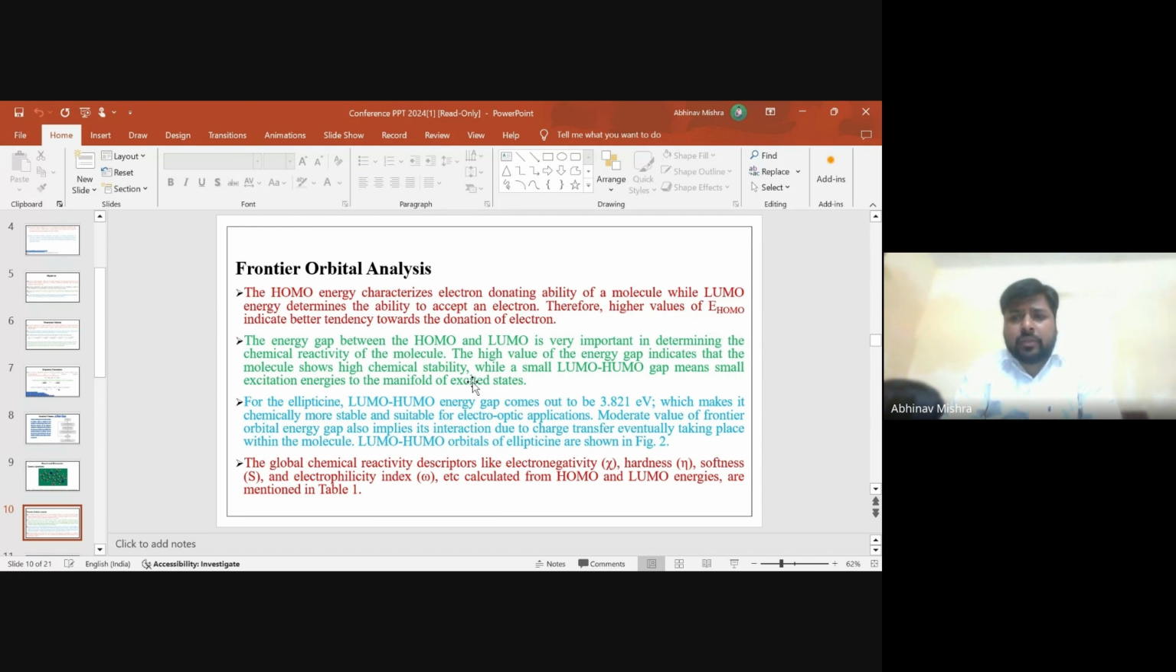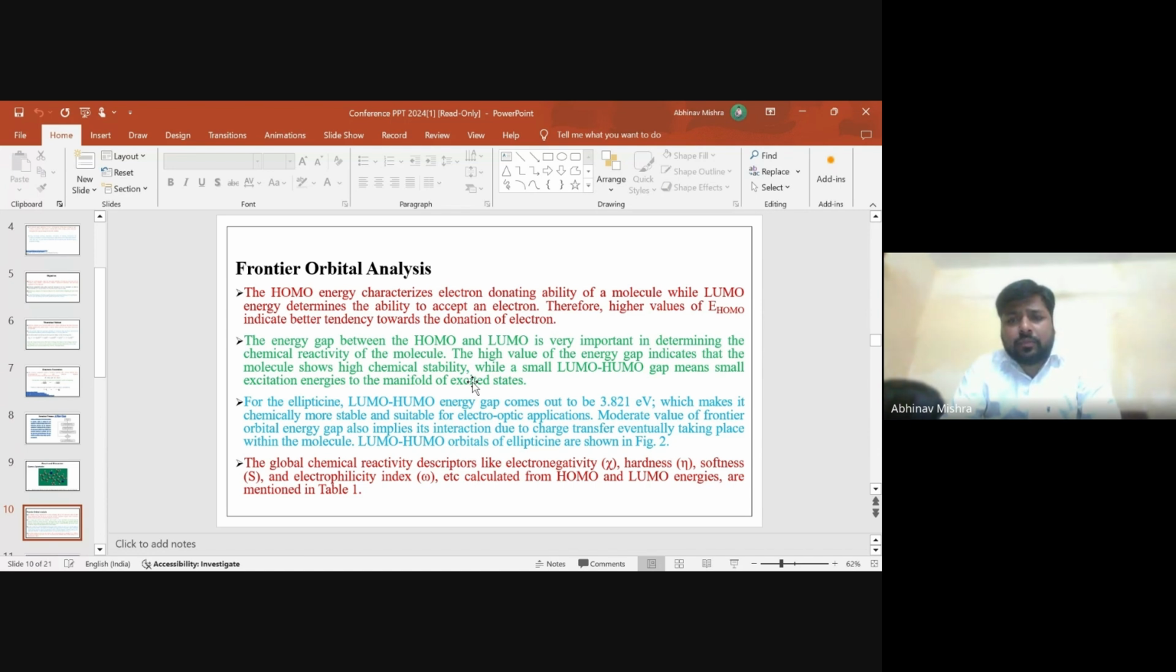A high value of the energy gap indicates that the molecule shows high chemical stability, while a low HOMO-LUMO gap means small excitation energy to reach the manifold of the excited state. For Ellipticine, the HOMO-LUMO energy gap comes out to be 3.821 electron volt, which makes it chemically more stable and suitable for electro-optical applications. A moderate value of the frontier orbital energy gap also implies that charge transfer interaction eventually takes place within the molecule.